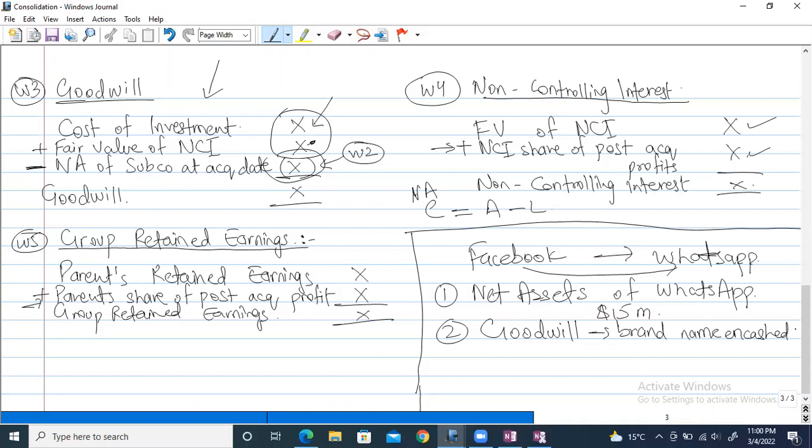They produce good products, they produce bad products, everyone will have a different kind of brand image. Now this brand name in the financial world is encashed as well. Encashed basically means that it is stated in monetary value. If brand name is stated in monetary value, it is called goodwill. How do you value that?